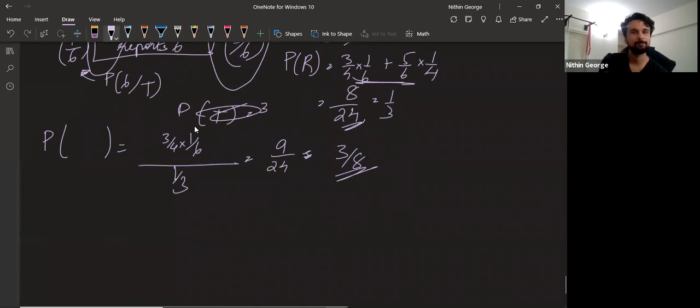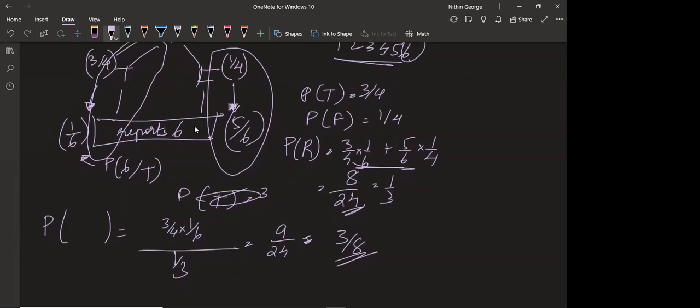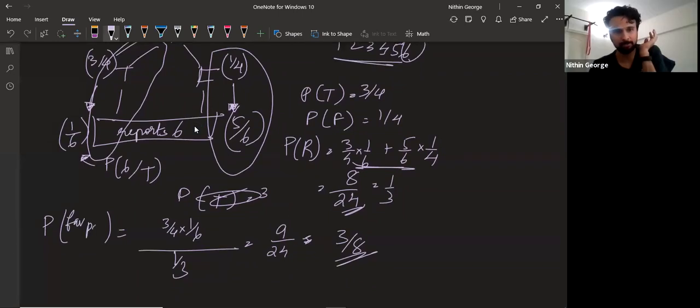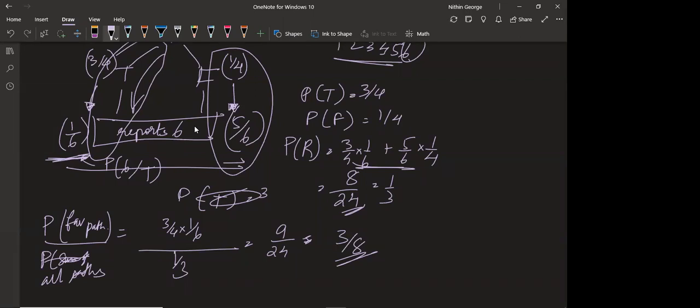So, did you understand the probability here? Okay, look at this. The probability of the favorable path divided by the sum of probabilities of all paths. You're trying to find the probability of this path divided by the sum of probabilities of all paths. Find the probability he actually gets a 6. This is the way where he actually gets a 6. This is all the possible ways he can report a 6. Did you understand what is happening here? Yes, sir. Okay.